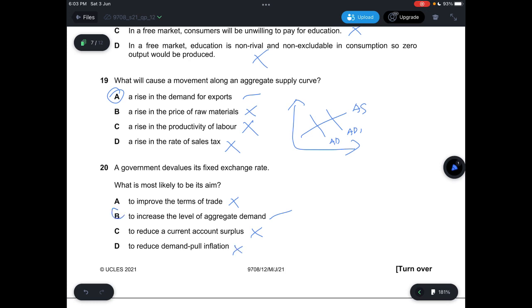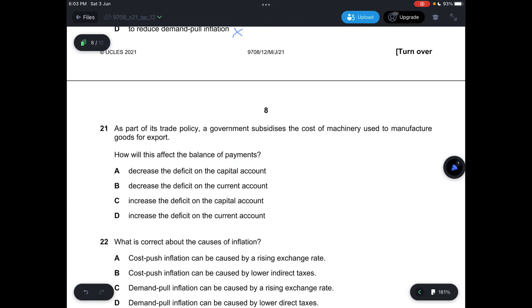So I'll say B. Question 21, as part of its trade policy, the government subsidizes the cost of machinery used to manufacture goods for export. And how will this affect the balance of payments? So when you subsidize cost of machinery, there'll be more inflow money than outflow, because now you're able to produce more of your exports, and then you'll be able to get a higher inflow money,